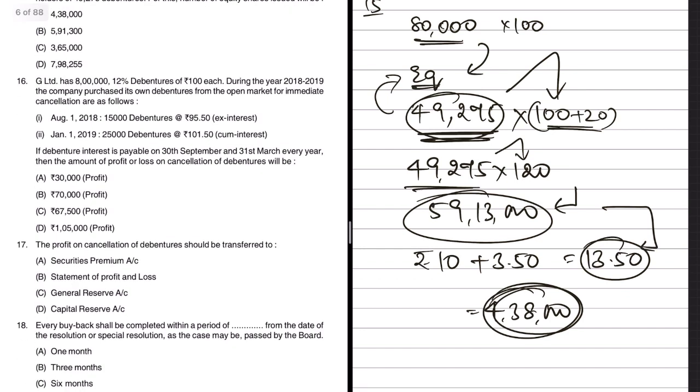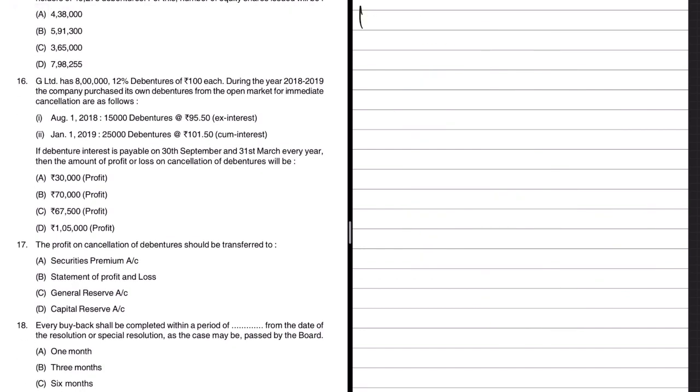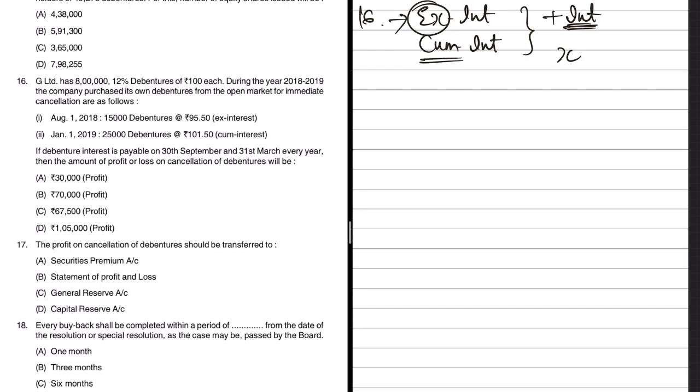Now moving on, problem number 16. In this case, it is a problem with regard to ex interest and cum interest. I am assuming that you have already studied all these, but let me quickly tell you about these two concepts. When I say ex interest, it means the company is purchasing its own debentures, but on top of that, it is also paying interest. That's why it's called ex interest. Whatever amount the company has paid, on top of that, they will pay interest separately. Whereas when it comes to cum interest, the company will purchase its debentures and whatever it pays, let's say X amount, this will also include the interest part.